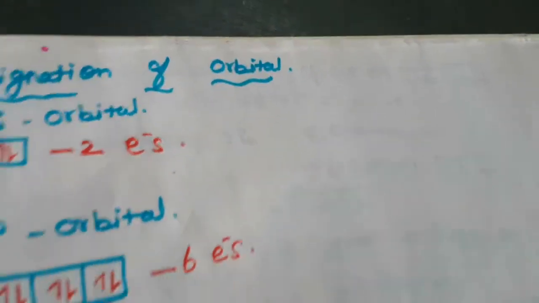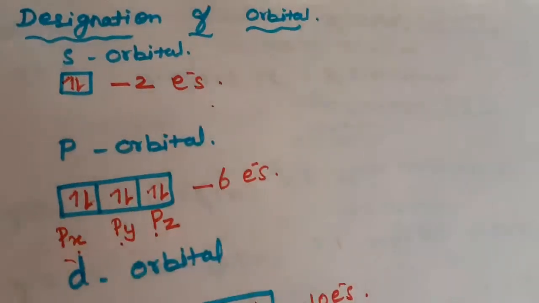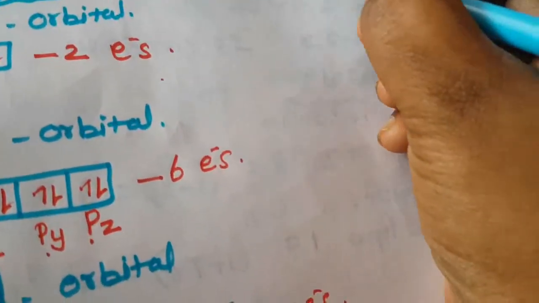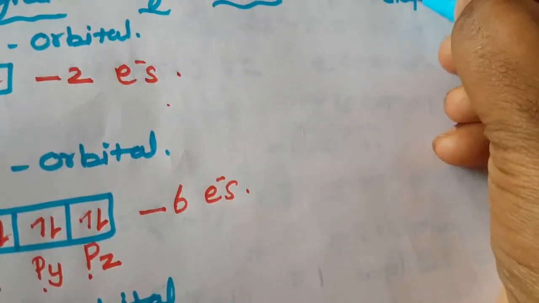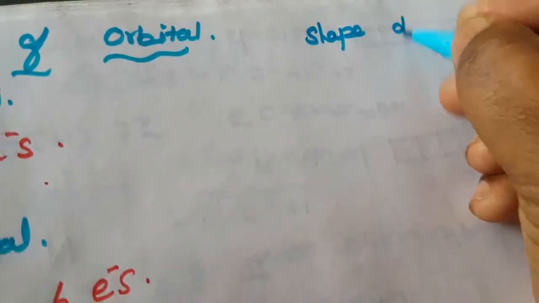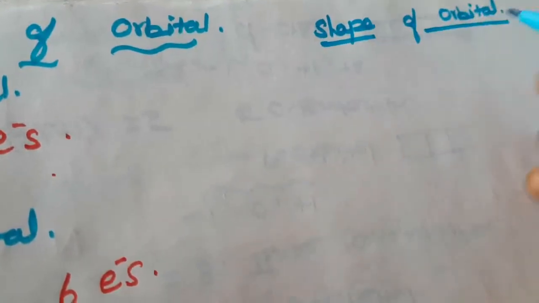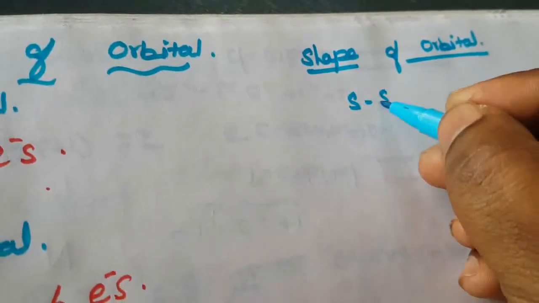So what is the shape of the s orbital? The s orbital is spherical in shape. Shape of orbital: the s orbital is spherical in shape.